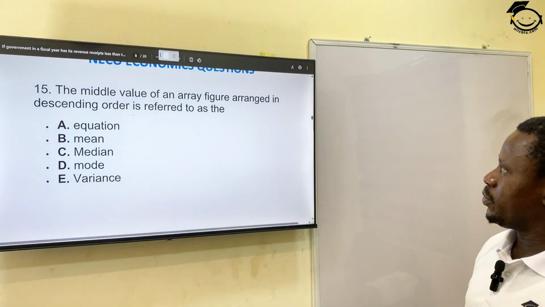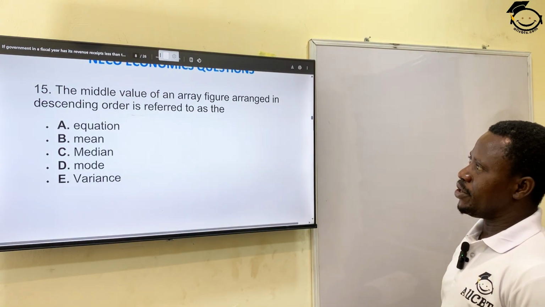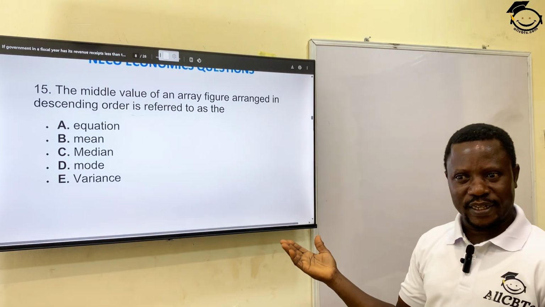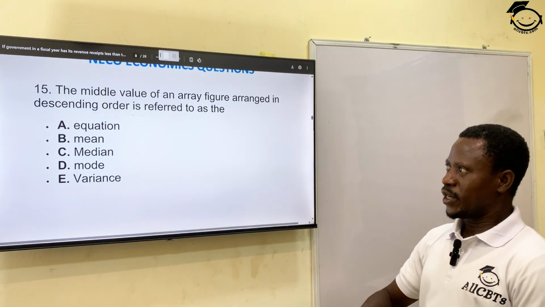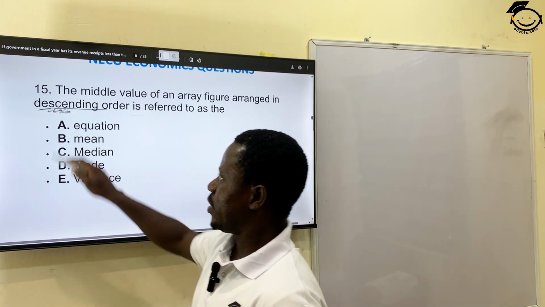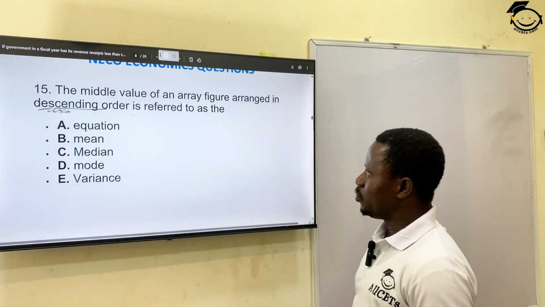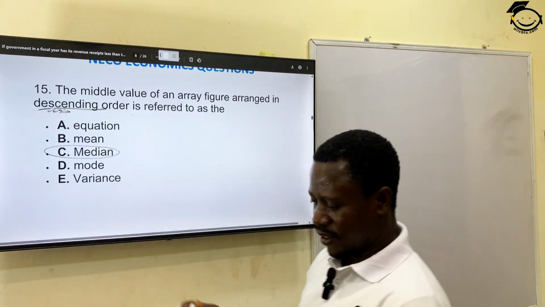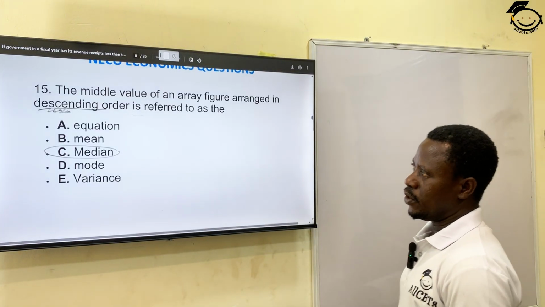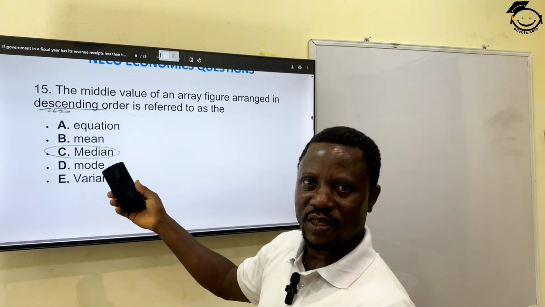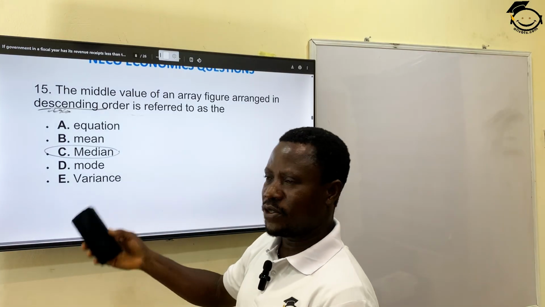The middle value of an array of figures arranged in descending order is referred to as... I just mentioned that in the previous question. So whether you arrange it in descending or in ascending order, the middle value is known as the median, which is letter C. Okay? Mode is the most occurrence, while mean is the average of a given distribution.